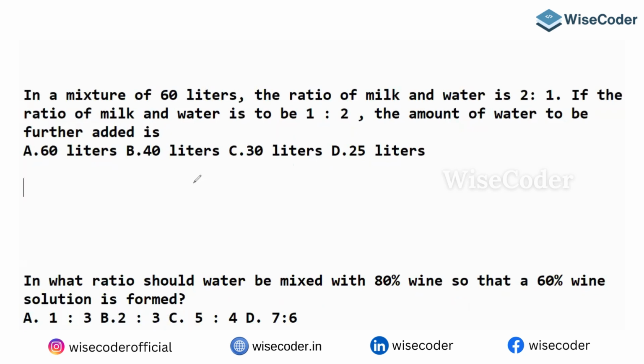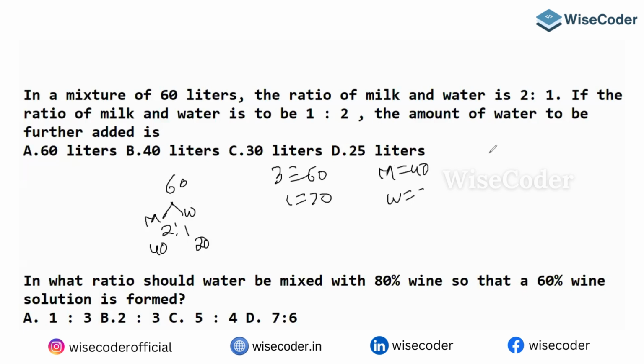So the first 60 is divided into milk and water in the ratio 2 is to 1, which means 3 parts is 60, then 1 part is 20. So milk is 40, water is 20. So 40 and 20 is the ratio.